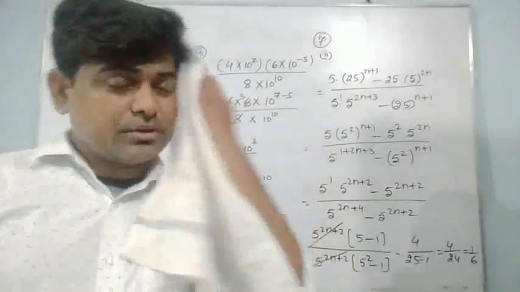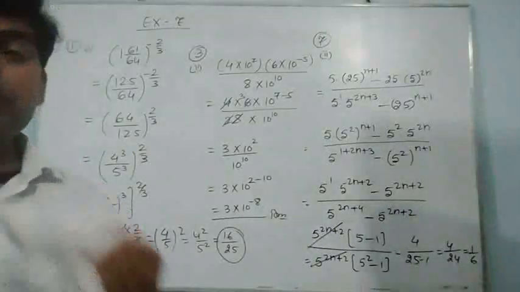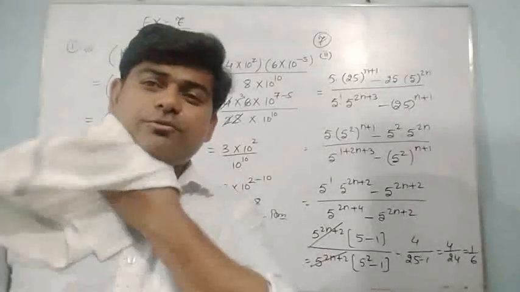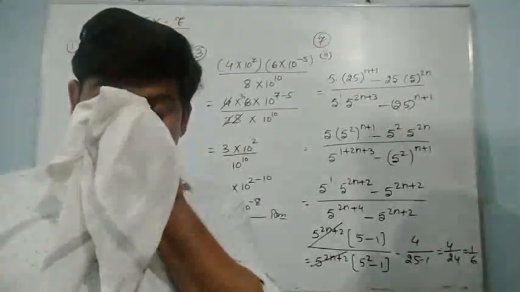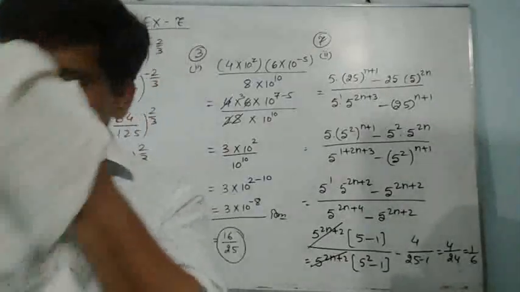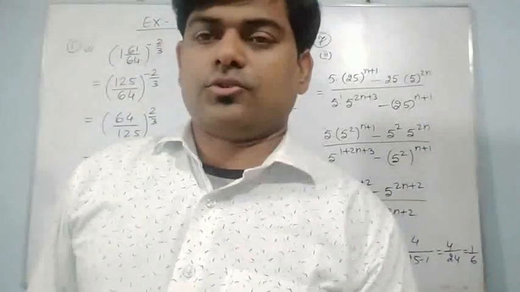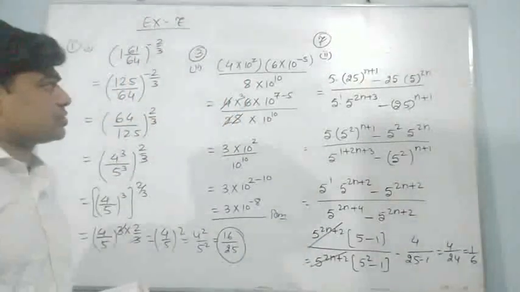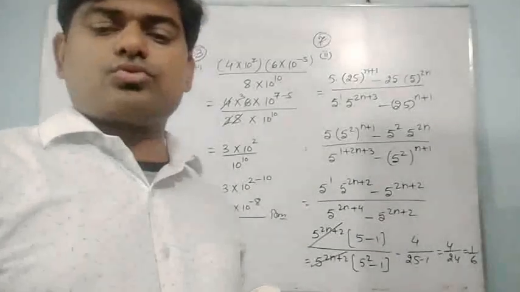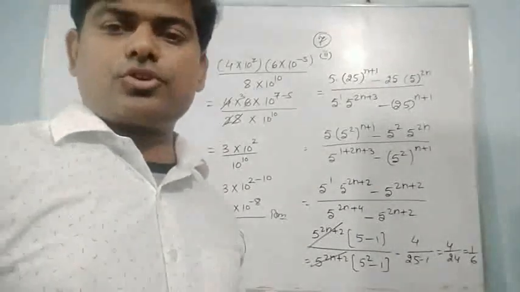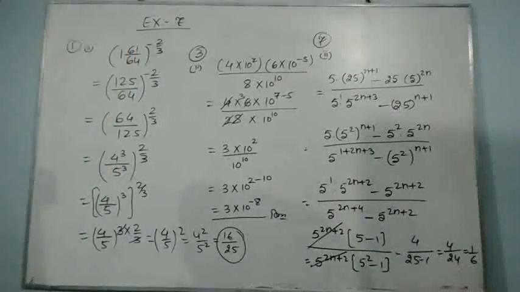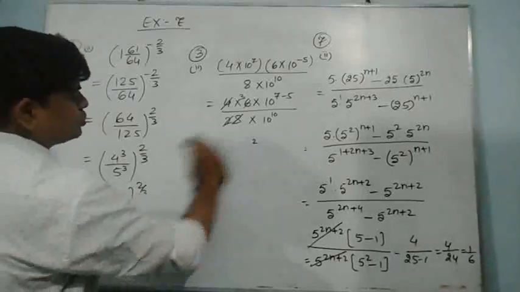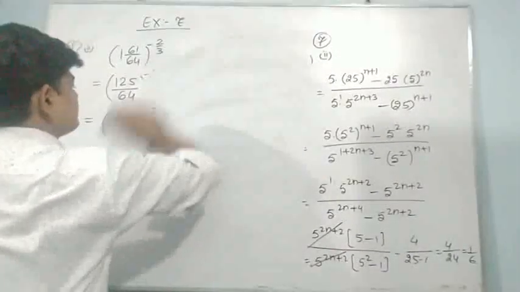Since we are solving in a little bit of a hurry, whenever you do the question in your copy, be a little bit patient, because sometimes when we are doing easy things, we make calculation mistakes. To avoid this calculation mistake, we have to be very careful. You can take a screenshot of this one. Then I am going to do some more questions for you. Hope you have taken a screenshot. Now you can concentrate here, and I am going to do some more questions after question number 7.